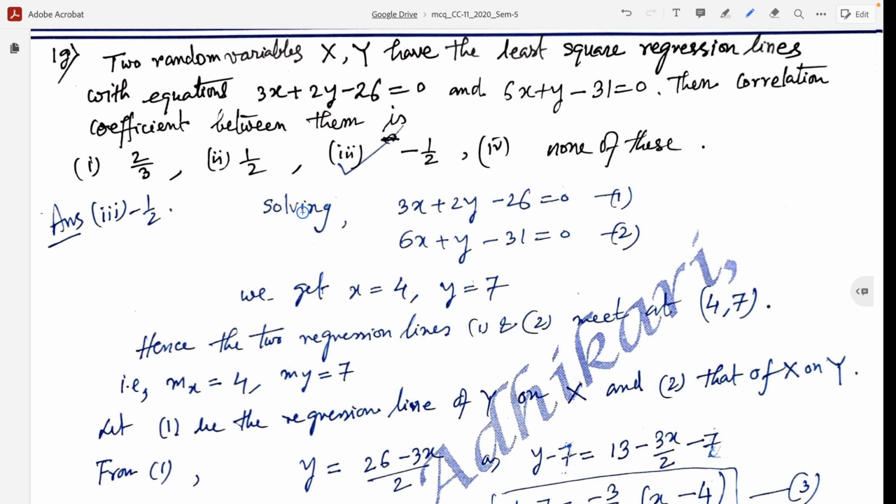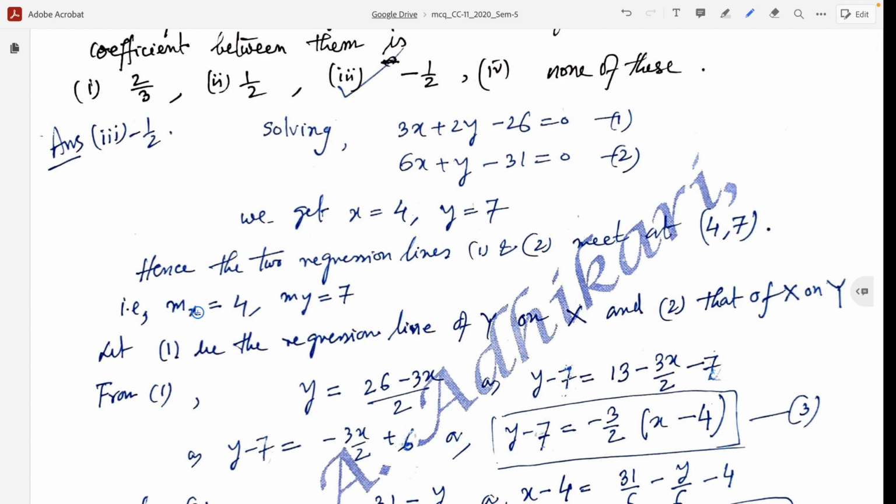First, we solve these two equations of straight lines, and after solving, we get x equal to 4 and y equal to 7. So these two straight lines meet at the point (4, 7). So mx equal to 4, my equal to 7. This is the mean for x equal to 4 and mean for y equal to 7.